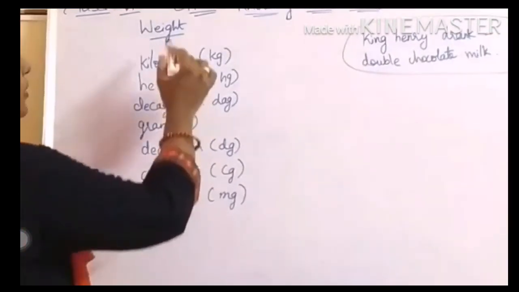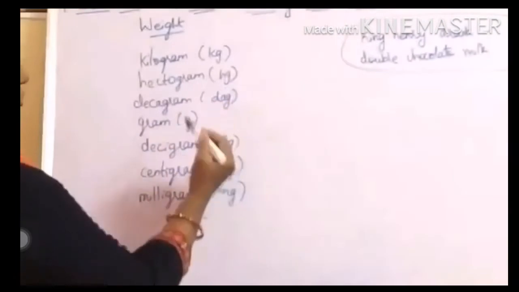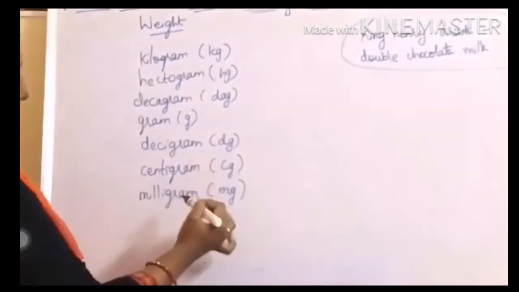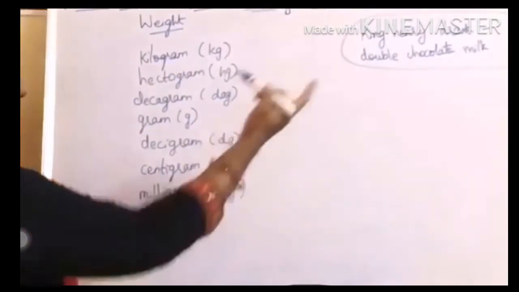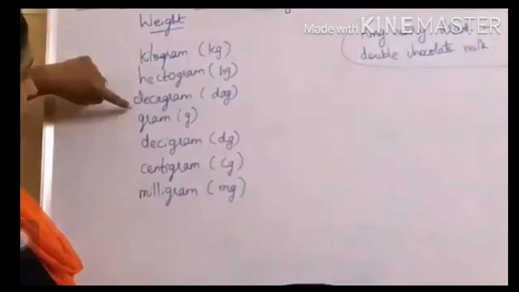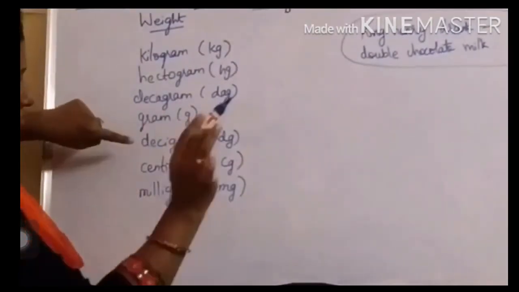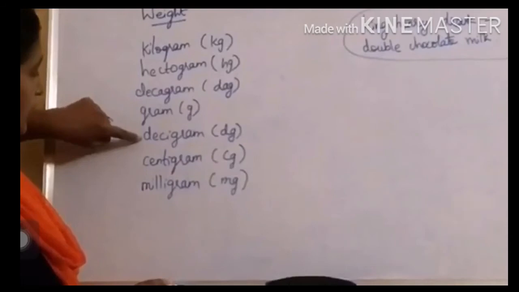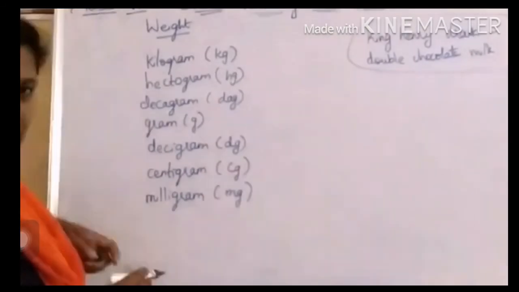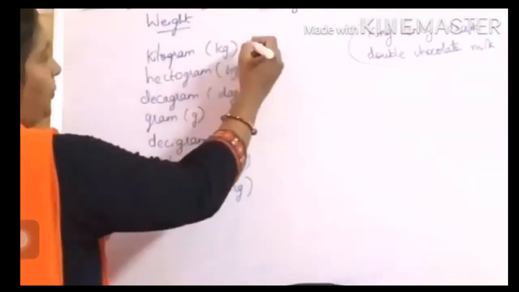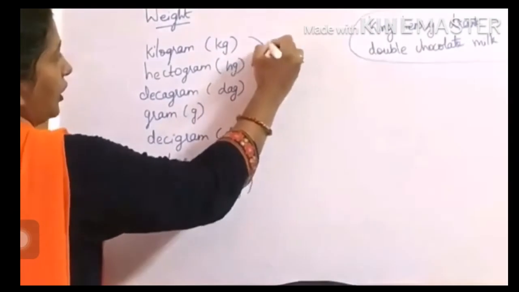Now we will compare weight, children. Kilograms, hectograms, decagrams, grams, decigrams, centigrams and milligrams. Just now I discussed King Henry, you have to give space. This is the basic unit. As you come from up to down here, it is into 10.